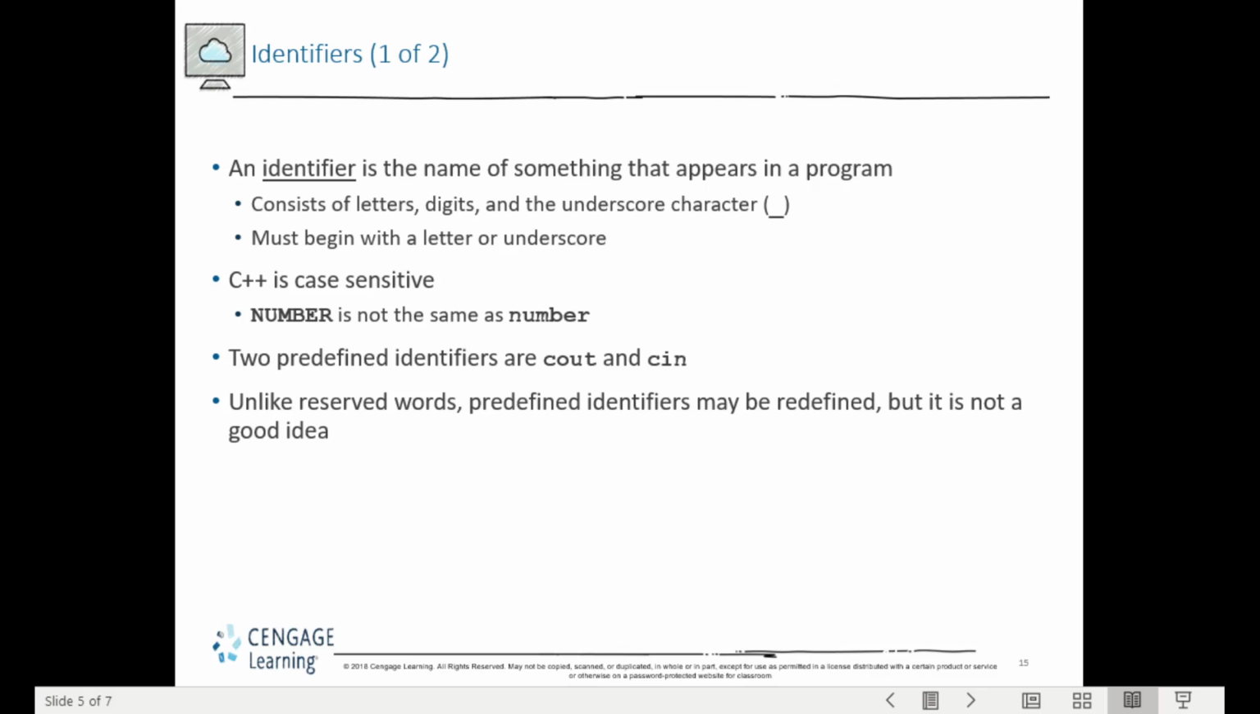C++ has two predefined identifiers, which are cout and cin. Unlike reserved words, we can redefine these predefined identifiers, but it is not advisable to do so, because it can create confusion.